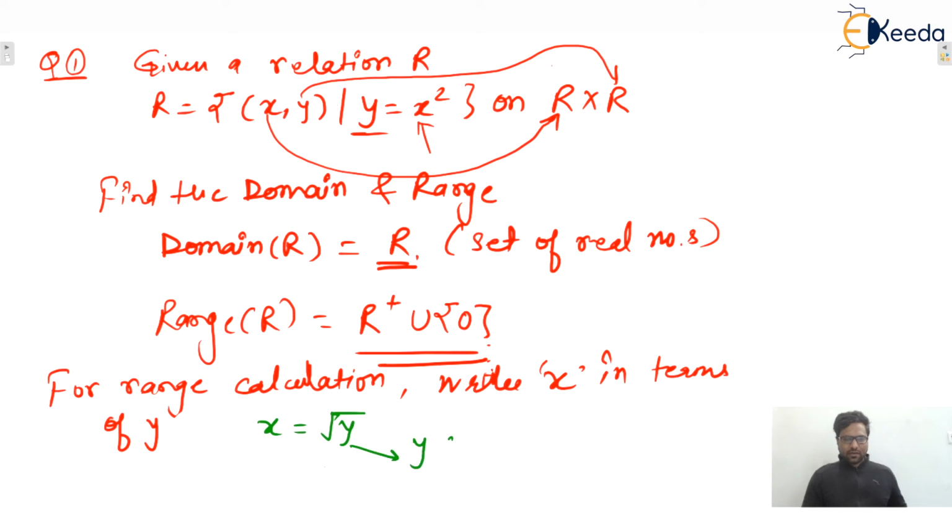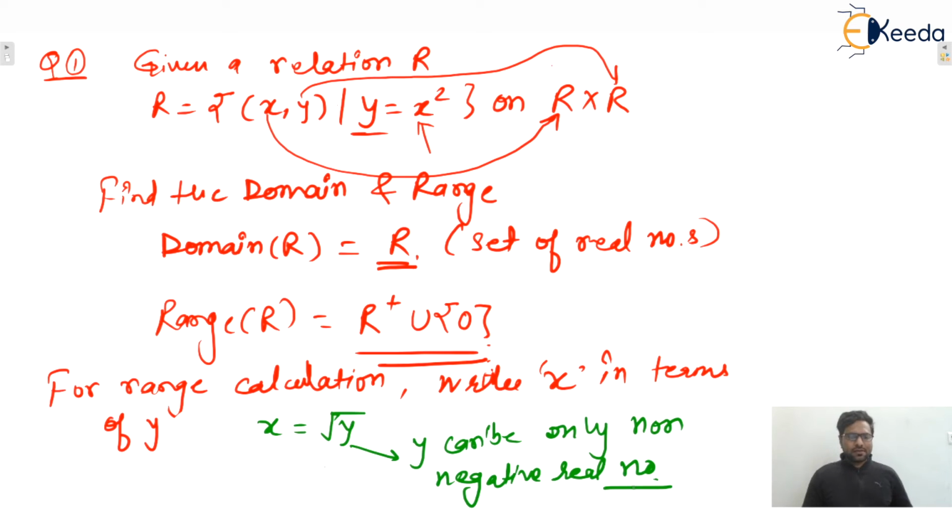We can say that y can be only a non-negative real number. Yes or no? So from here we can conclude what the allowed values of y are. So y is positive real numbers along with 0, that is, non-negative real numbers will be the range for this particular question.